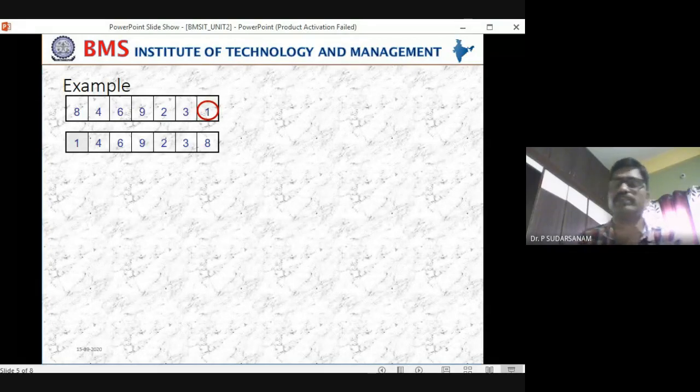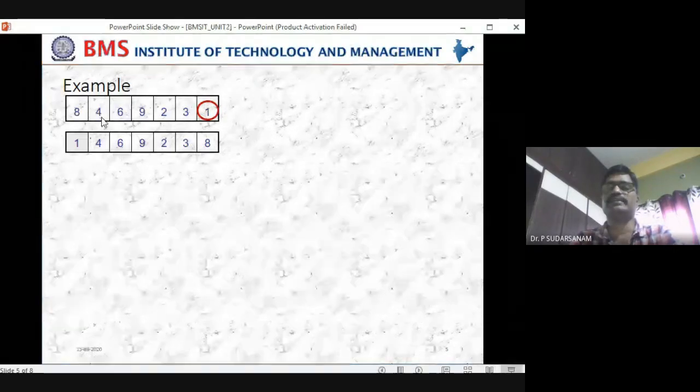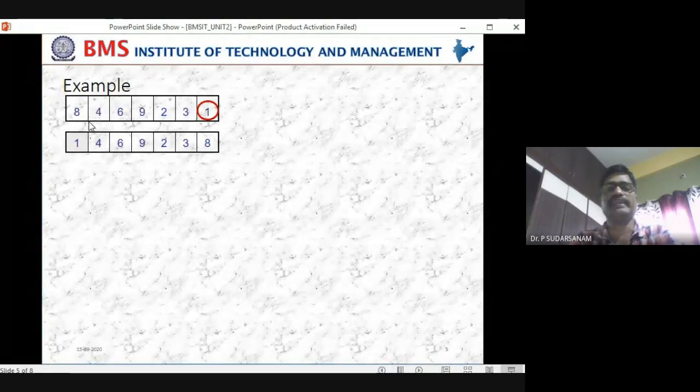Now is it swapped? Yes, sir. 1 and 8 is swapped. Now what it says: in the first loop, you have identified 8 as the minimum, and next you are finding among 4, 6, 9, 2, 3, 1 which is the minimum at the end of the statement. So actually first 4 will be the minimum.